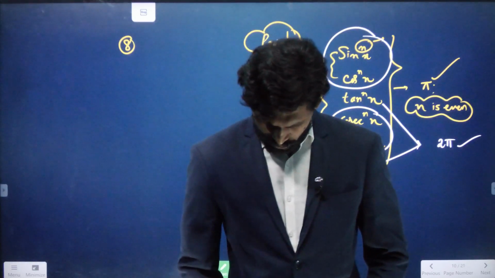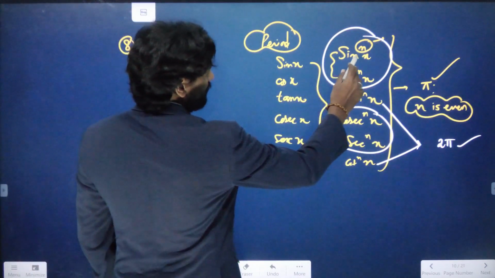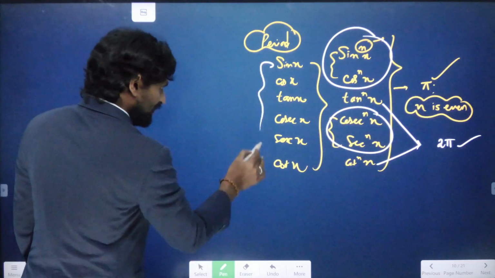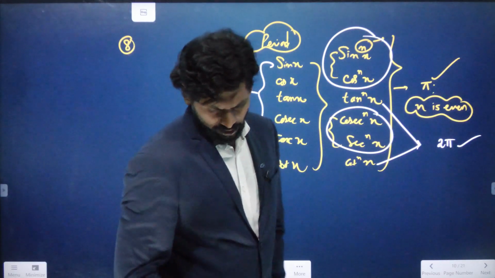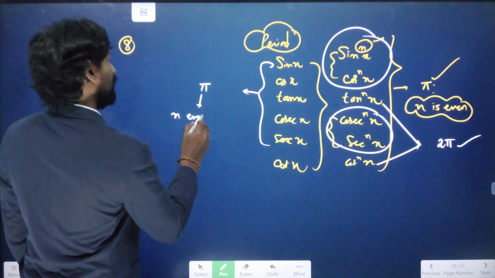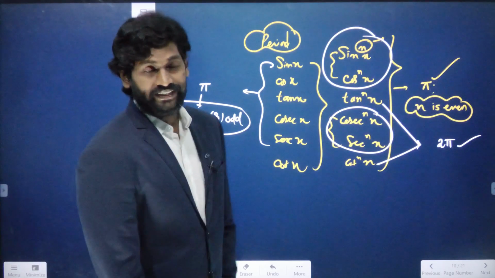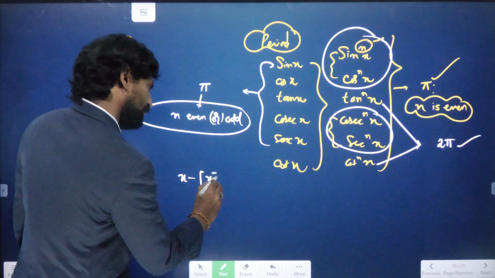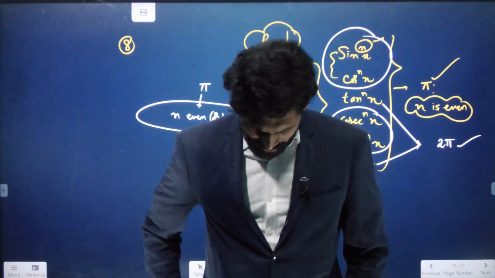Now coming to all the trigonometric ratios, even or odd, when they are not in the form of sin power nx and cos power nx like that, and only the single ratios are given. This one, between the sin and cos, has the period pi. Whether the n value is even or odd, it doesn't matter. Next, the greatest integer function, like x minus greatest integer function, has period always 1.